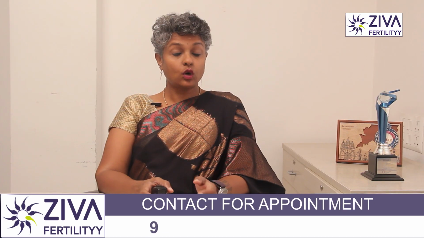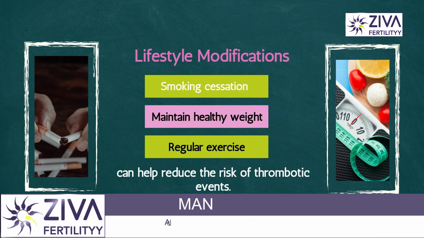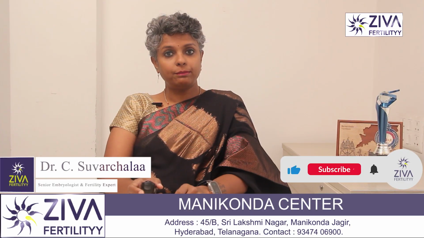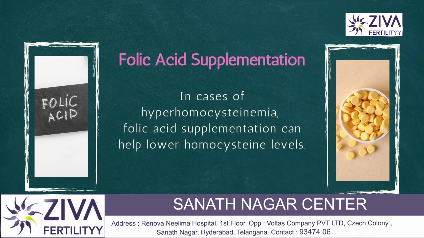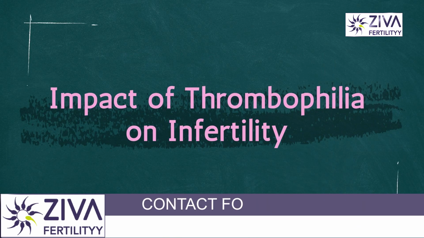Smoking reduction or totally giving up smoking, maintaining a healthy weight and regular exercise can also reduce the risk of thrombotic events. In cases of hyperhomocysteinemia, folic acid supplementation can help lower homocysteine levels. So does it have an impact on infertility? It can have an impact.